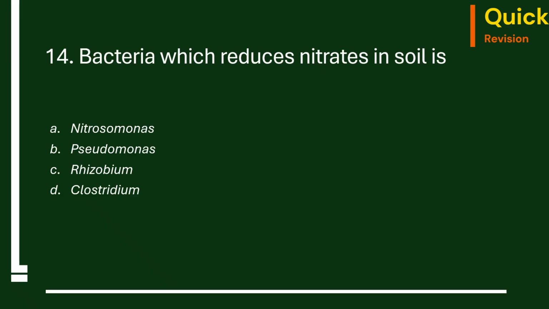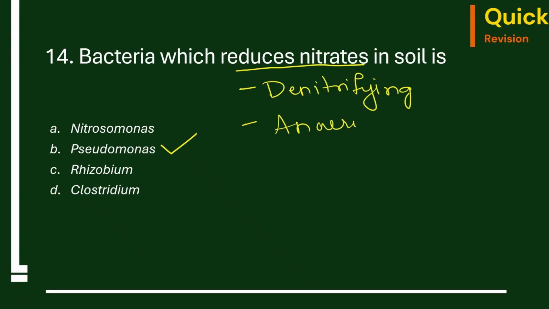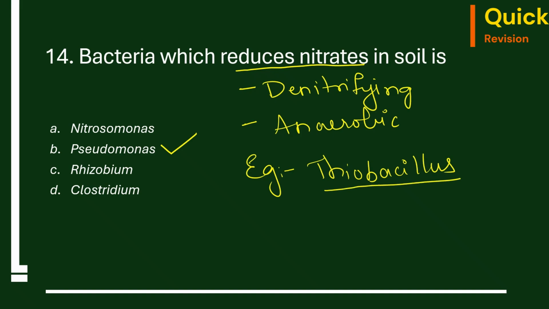14th question. Bacteria which reduces nitrates in soil is Nitrosomonas, Pseudomonas, Rhizobium, Clostridium. The correct option is Pseudomonas. These bacteria are also called denitrifying bacteria because they convert nitrates into nitrogen gas. They work in anaerobic condition. That means in the absence of oxygen. And one more example for denitrifying bacteria is Thiobacillus. So this is one more species which is a denitrifying bacteria.